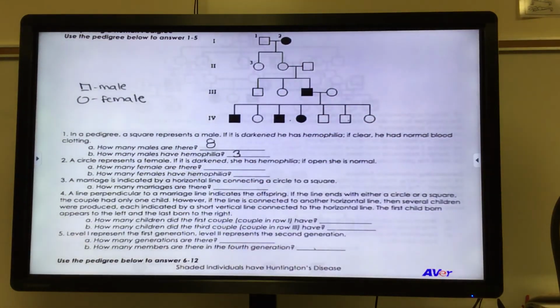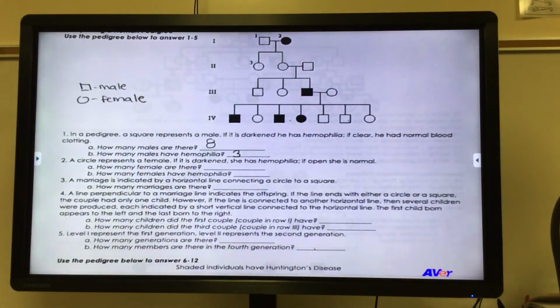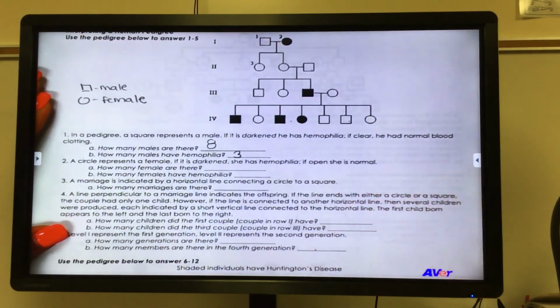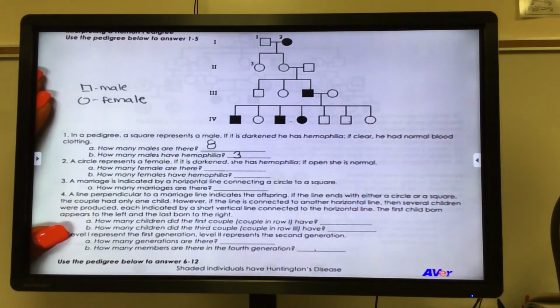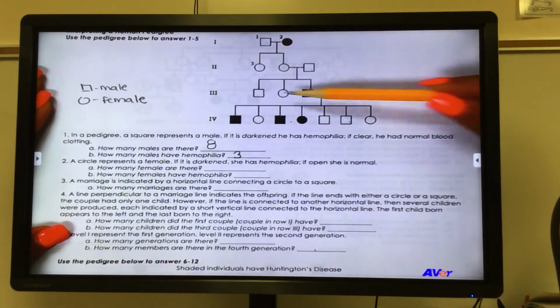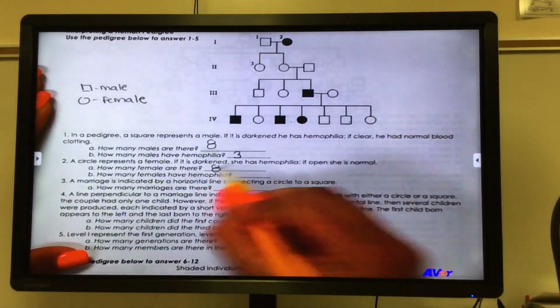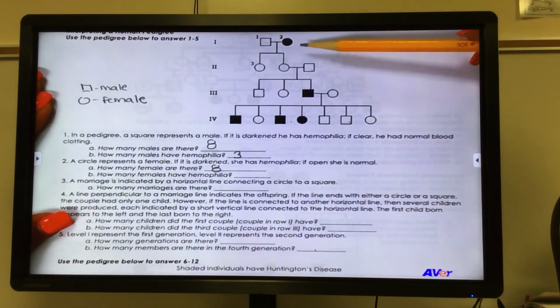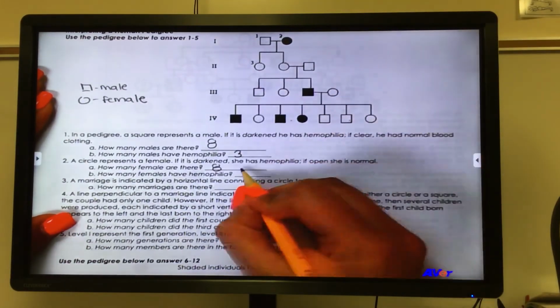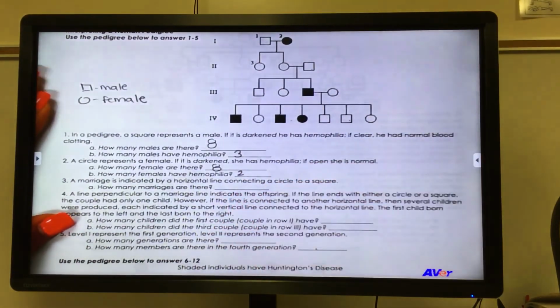So pretty simple to start. It's just asking you to figure out males and females. We'll label it in just a minute. A circle represents a female. If it is darkened, she has hemophilia. If it's open, she is normal. So let's answer this one. How many females are there? 1, 2, 3, 4, 5, 6, 7, 8 females. And if she has hemophilia, it's shaded. So we got 1, 2 with the disorder.